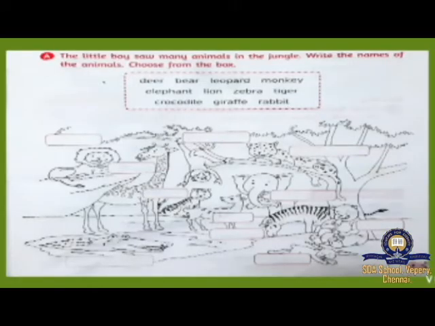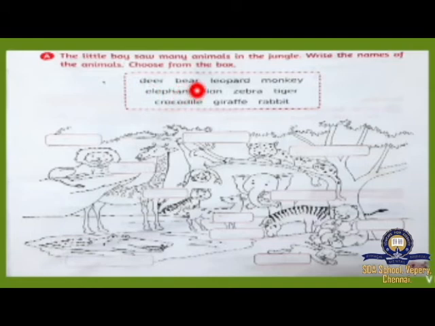Now look here. Part A. The little boy saw many animals in the jungle. Jungle means forest. Now write the names of the animals. Choose from the box. Here we have one box. In that box we have the names of the animals. What are the animal names there?